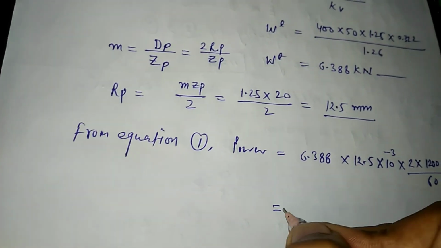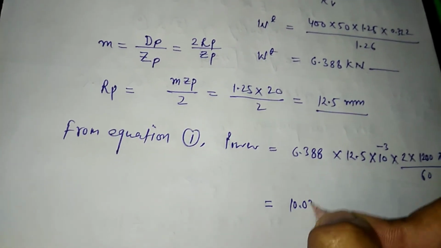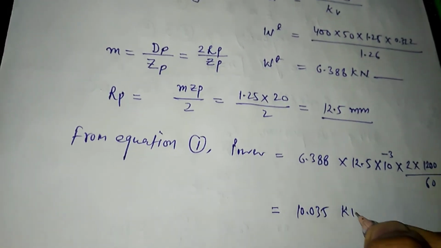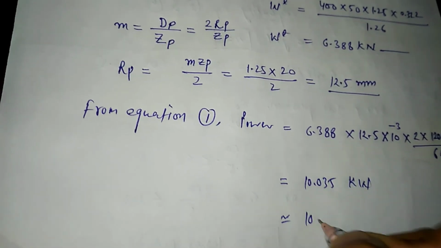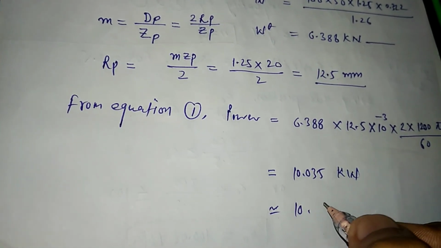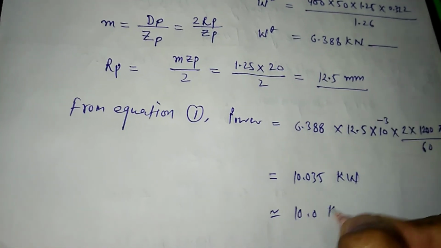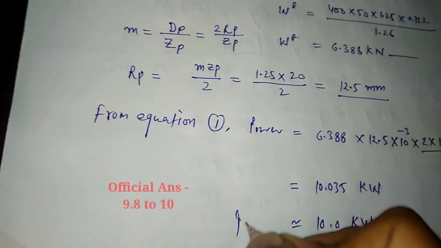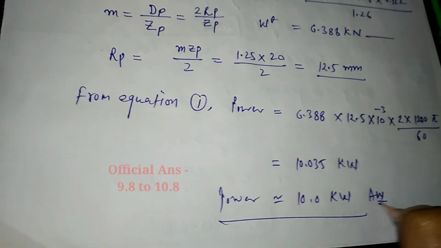When we calculate, this value will be equal to 10.035, and this is in kilowatt, or we can say this is 10.0 kilowatt. So this is the power transmitted, and this is our answer.